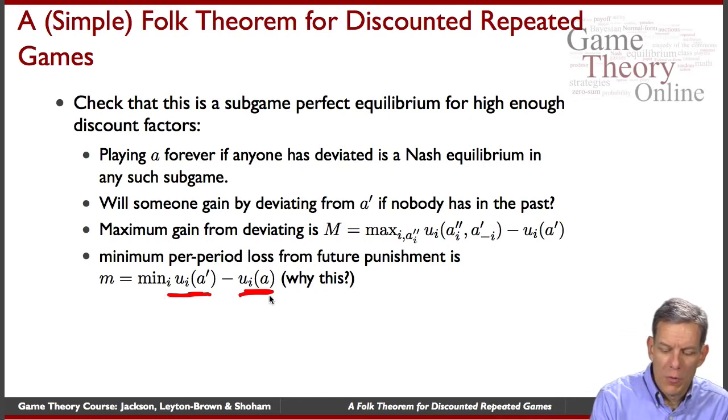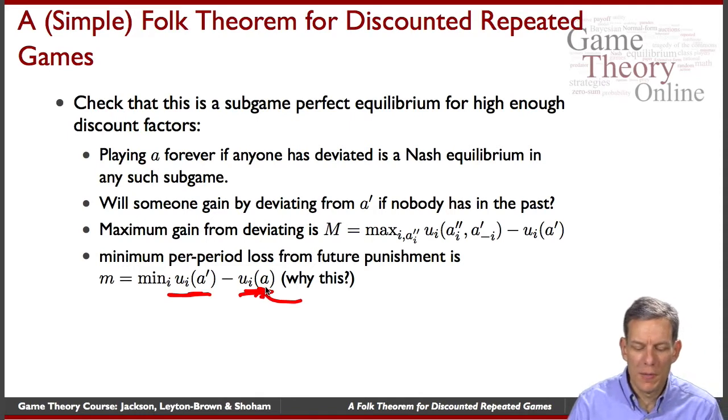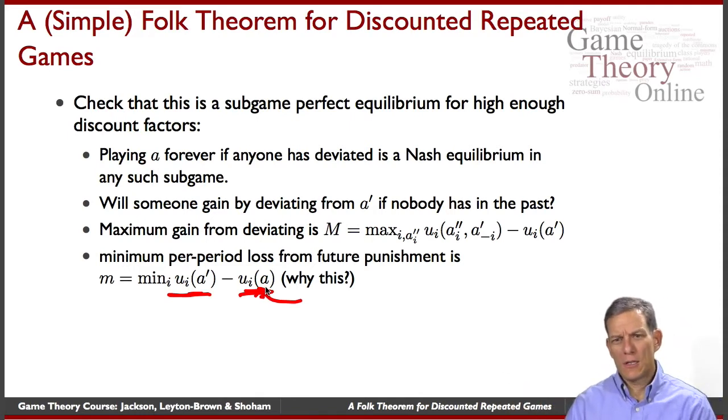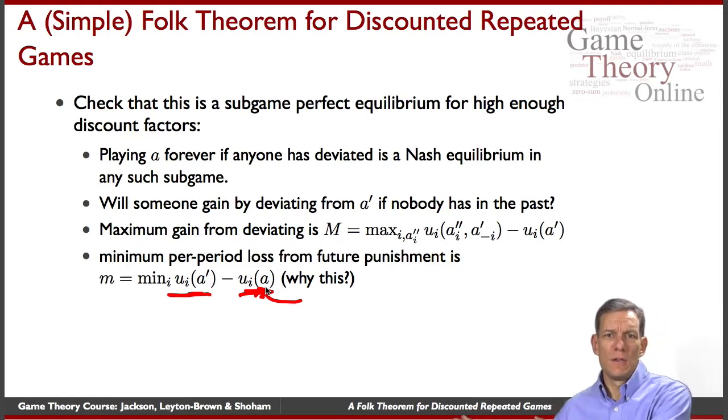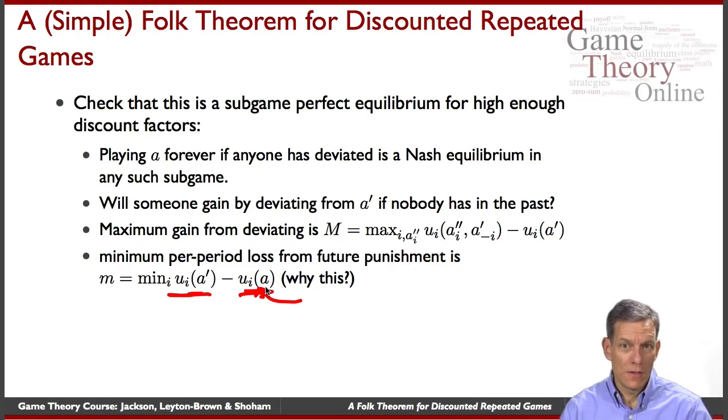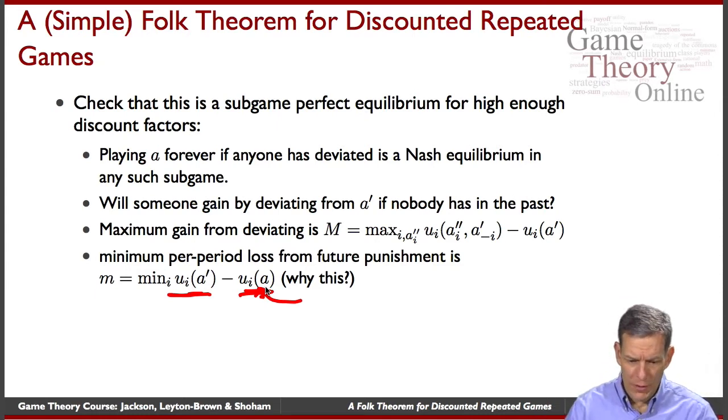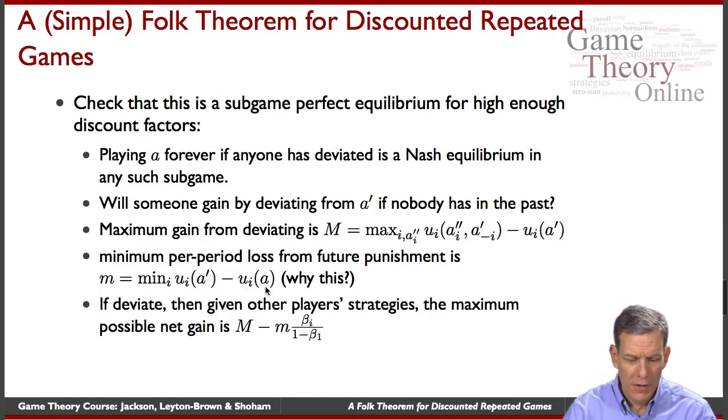And one question is, why this? The question here is whether it's really the minimum relative to the Nash equilibrium, or could they gain? So think about this a little bit. Why wouldn't they want to change from the Nash equilibrium in the future? The idea there is they're not going to be able to help themselves by trying to change away from the punishment, because that is a Nash equilibrium. So they're already getting the best possible payoff if the other people follow through with the punishment.